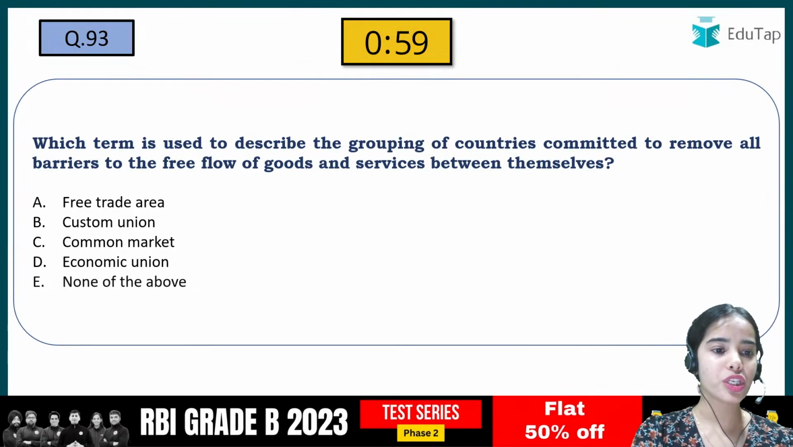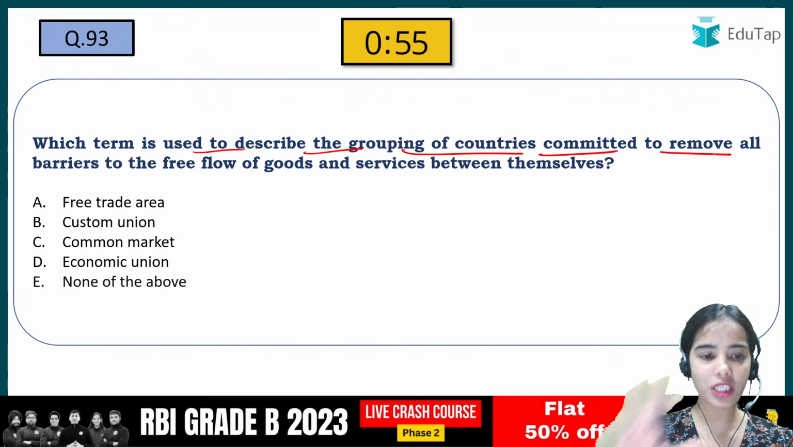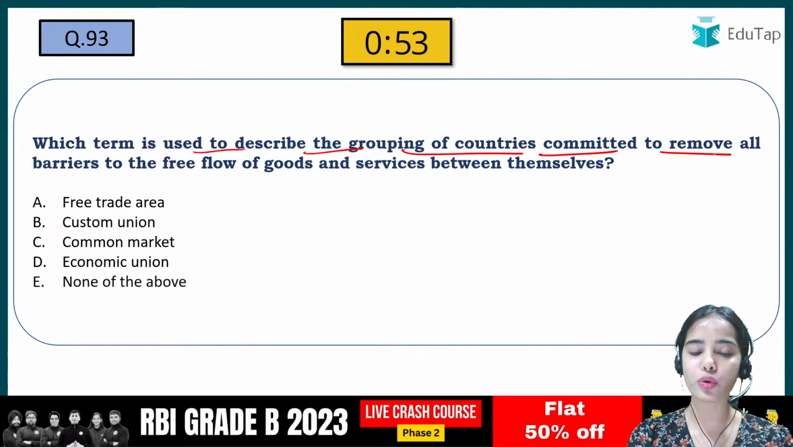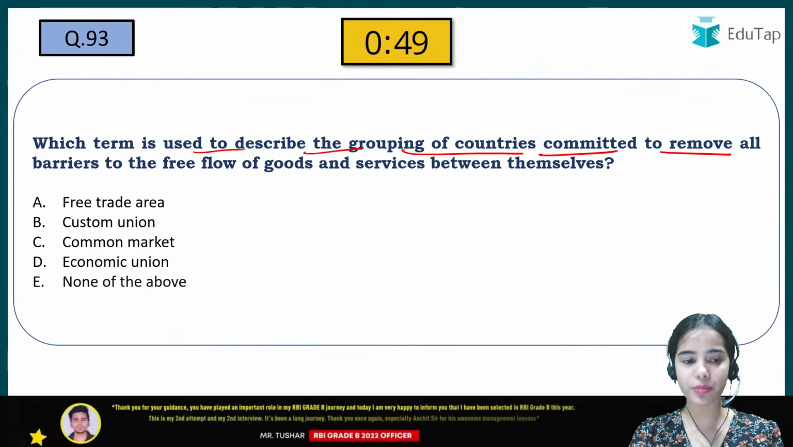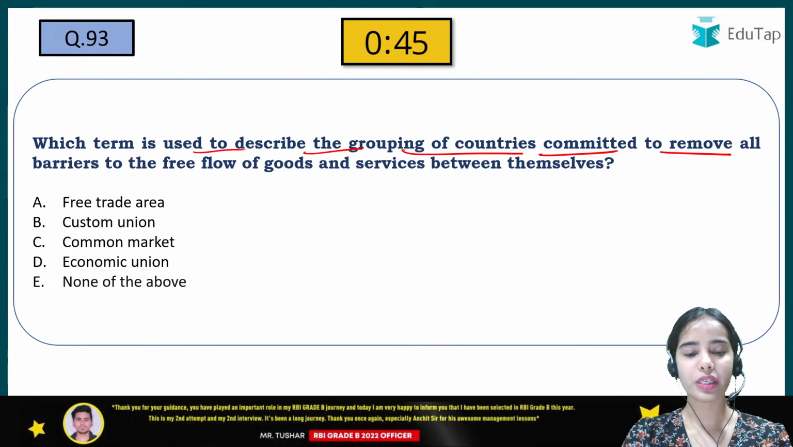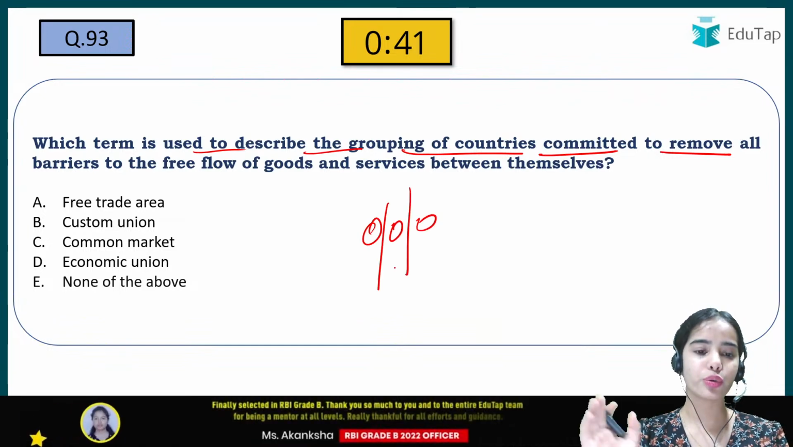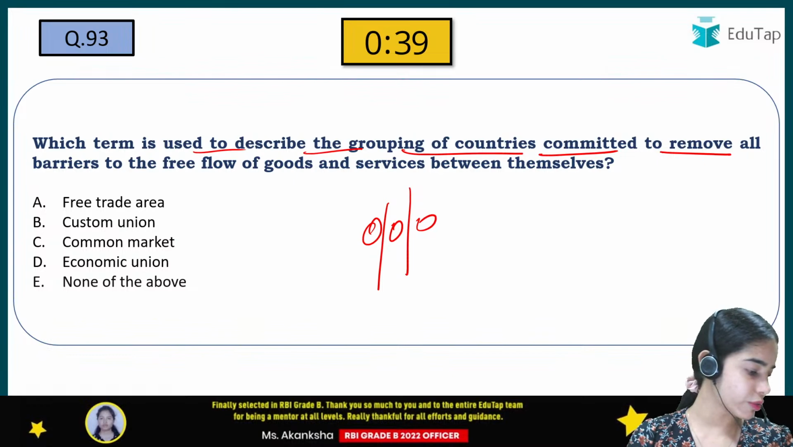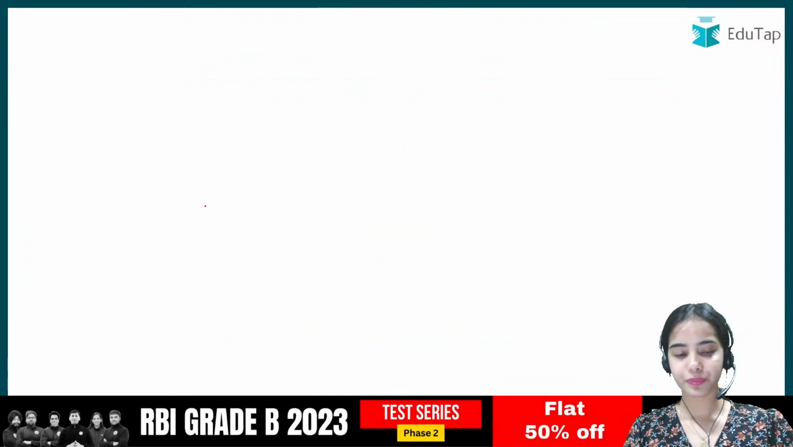Which term is used to describe the grouping of countries committed to remove all the barriers to the free flow of goods and services between themselves? Is it the free trade area, the customs union, common market, economic union, or none of the above? So a group of countries that are going to remove all the barriers to the free flow of goods and services between themselves. So yes, it is a free trade area.